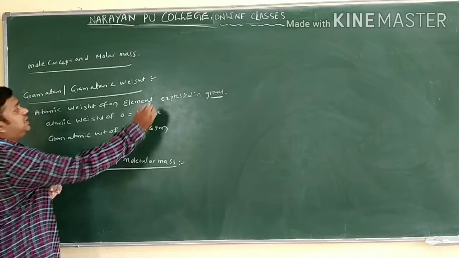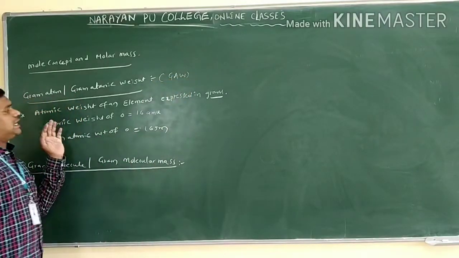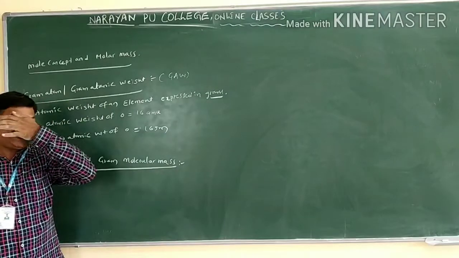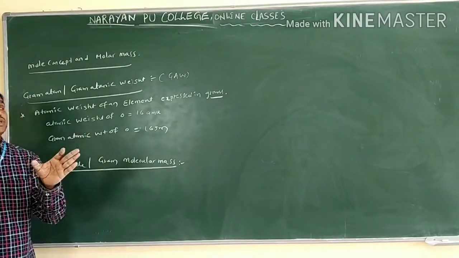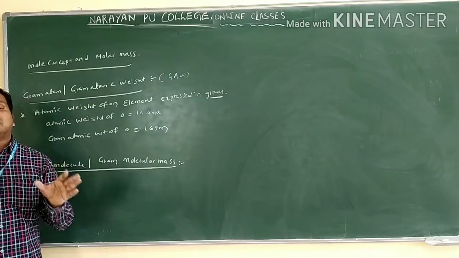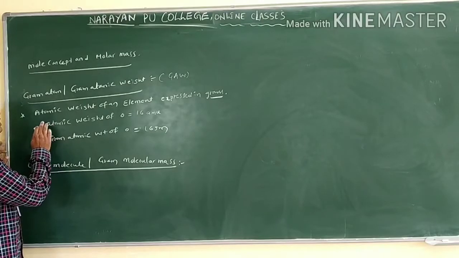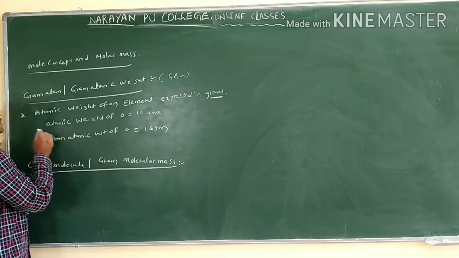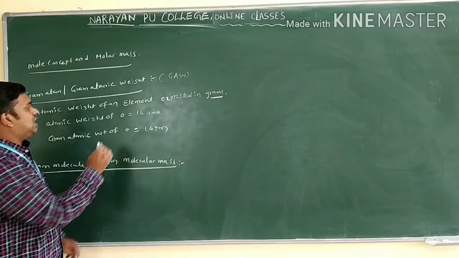GAW: the atomic weight of an element expressed in grams only. If the atomic weight of an element is expressed in grams, we call that gram atomic weight. Clear? Take this example, the atomic weight of oxygen.